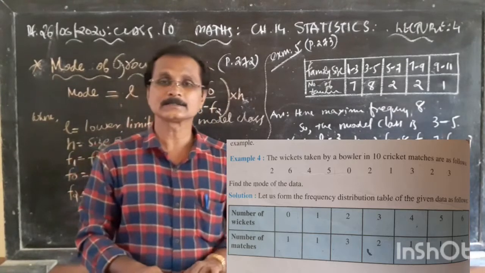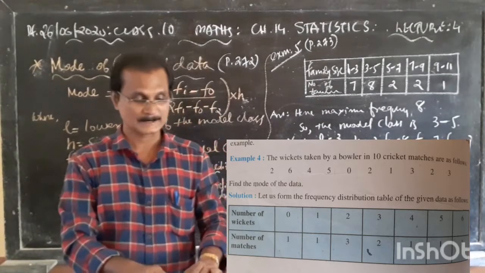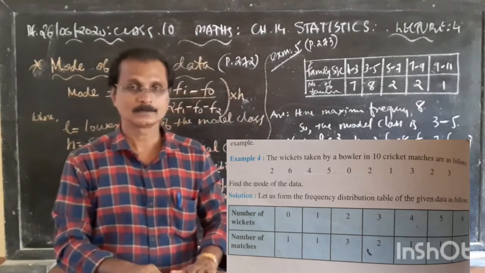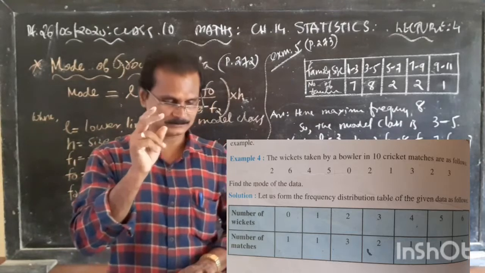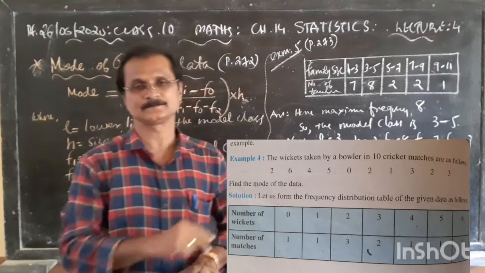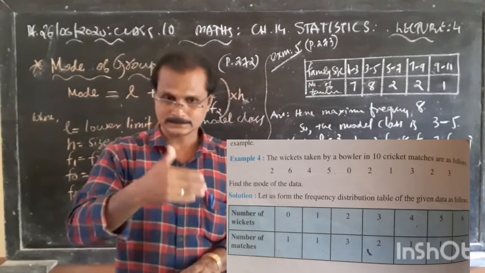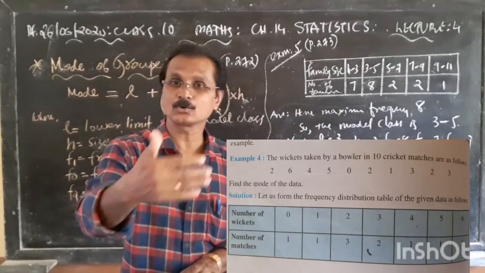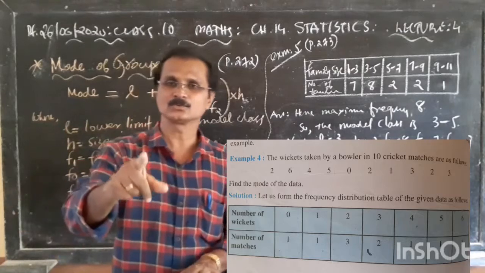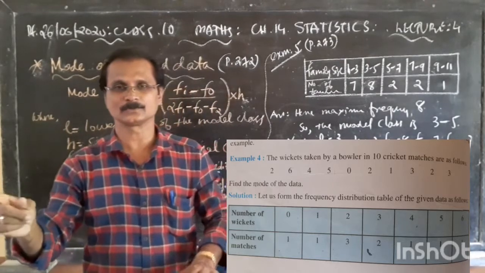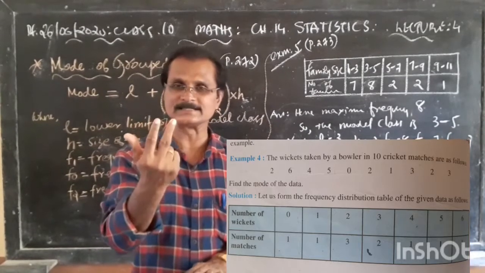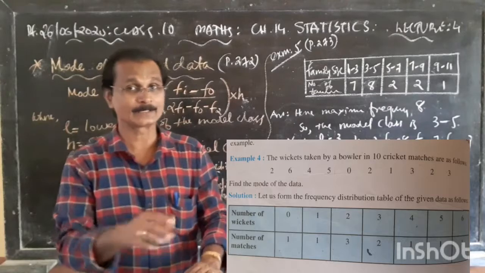So here the mode is 2, because 3 times he got 2 wickets each. In 3 matches he took 2 wickets each. So that is the maximum occurrence: 2 wickets in one match, 2 wickets again in a second match, 2 wickets in another third match. So 2 is the mode, that is ungrouped.